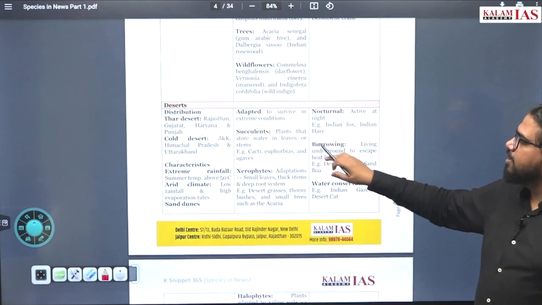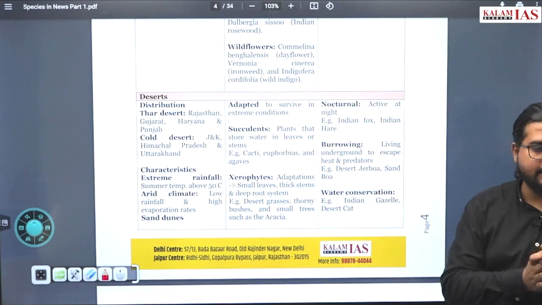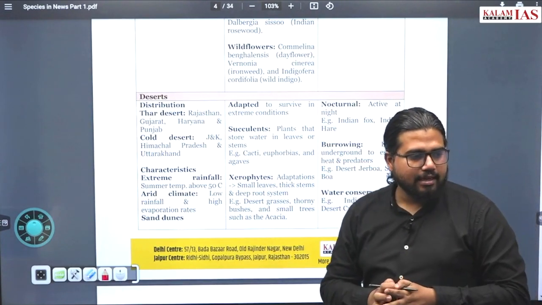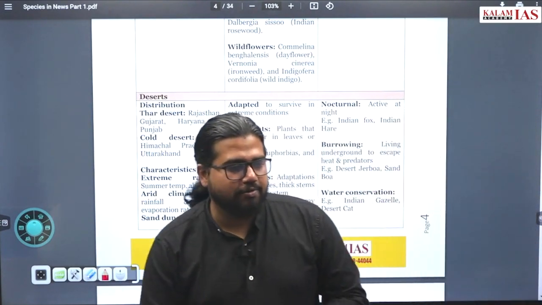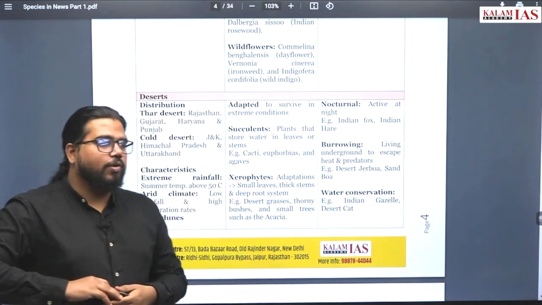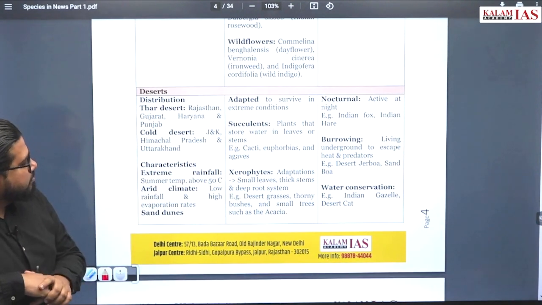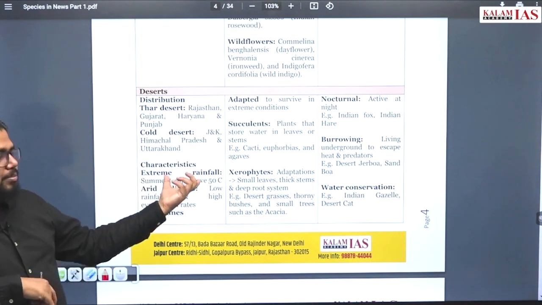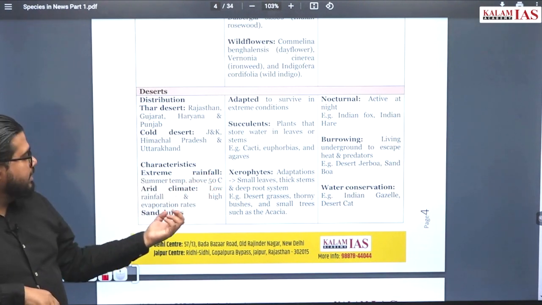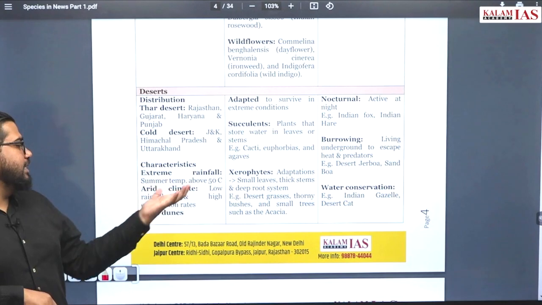Yeah. Again, the amount of precipitation will be decreased. Less than 25 centimeter rainfall will be available in these regions. So what will happen? Plants will adapt to the conditions. Summer temperatures will be extremely high, above 50 degrees Celsius. Arid climate conditions will be there.